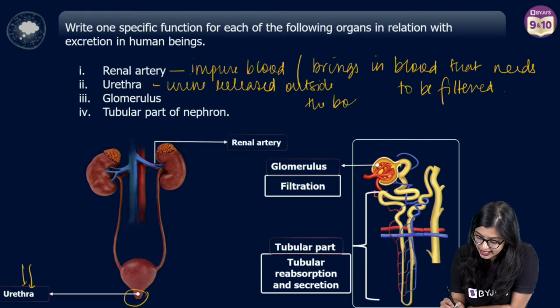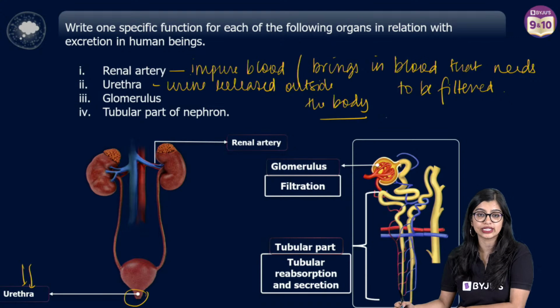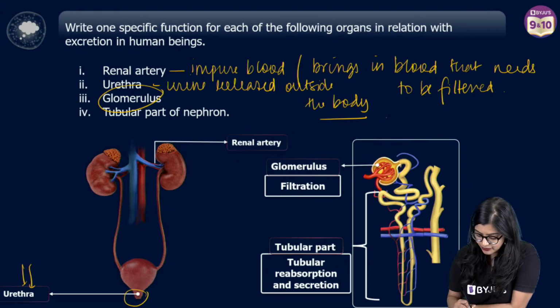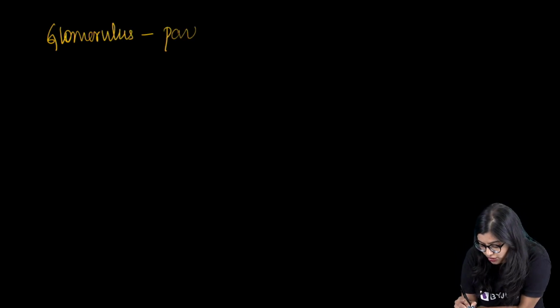Outside the body through the urethra. Yes, so it is the site of expelling of urine. Yes. So now you have glomerulus. Now we know that first and foremost glomerulus that is there, right? We know that the glomerulus is the part of the nephron, which is the filtration unit, right?